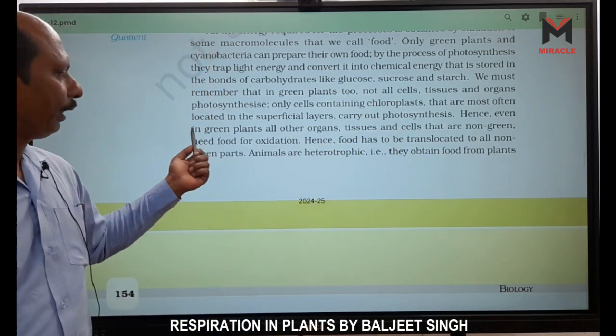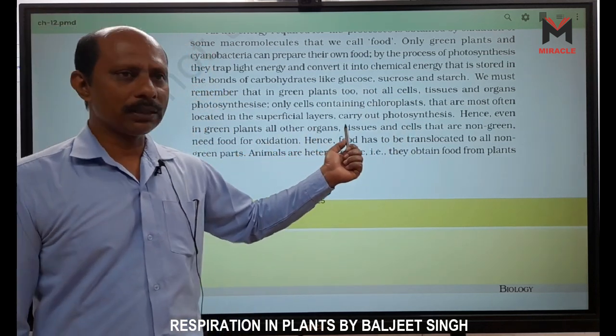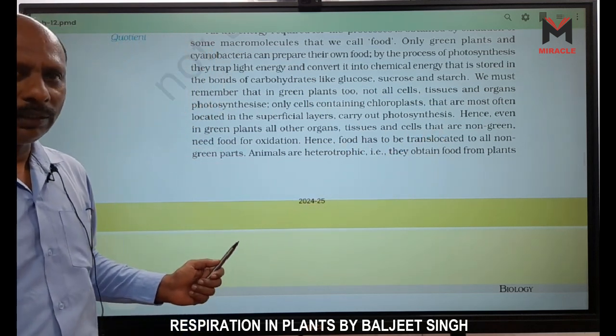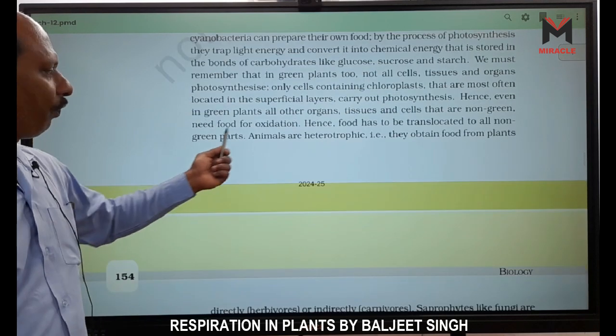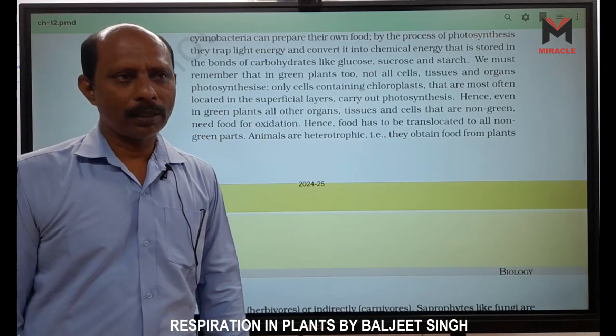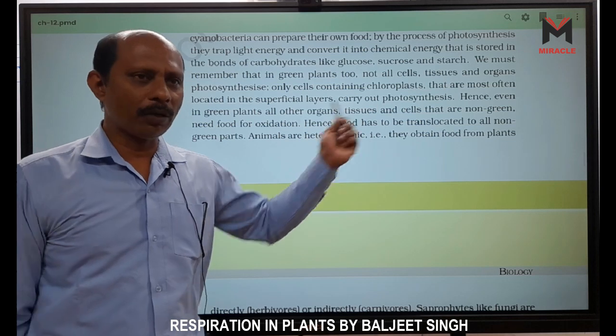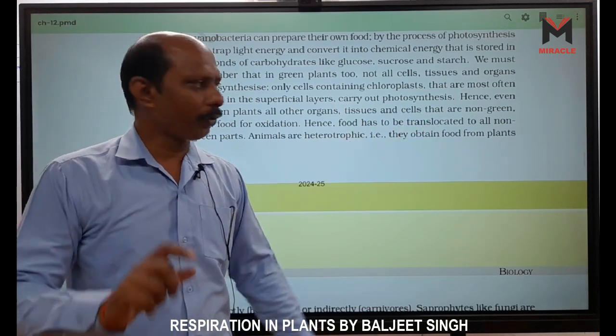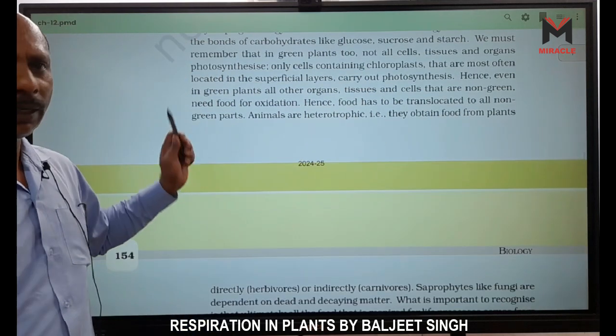Hence, even in a green plant, all other organs, tissues or cells that are not green are also living, and they need energy, need food for oxidation, and this food comes from the green part of the plant. Hence, food has to be translocated, that means transported, to all non-green parts.